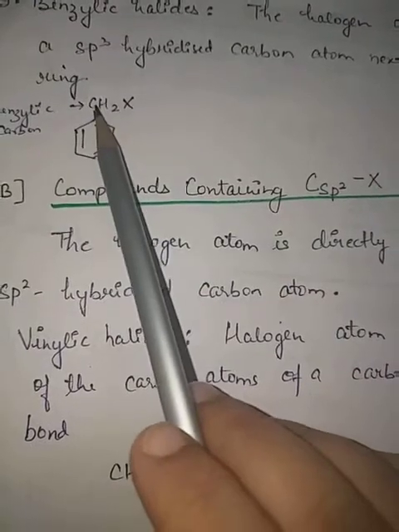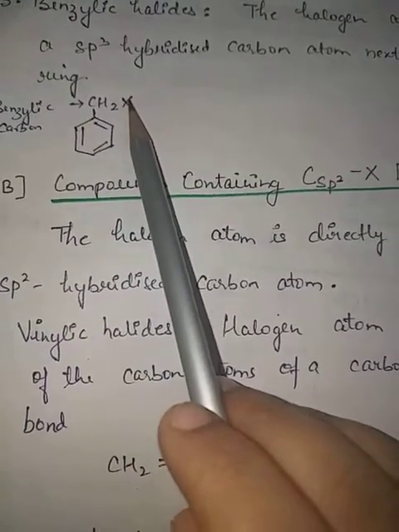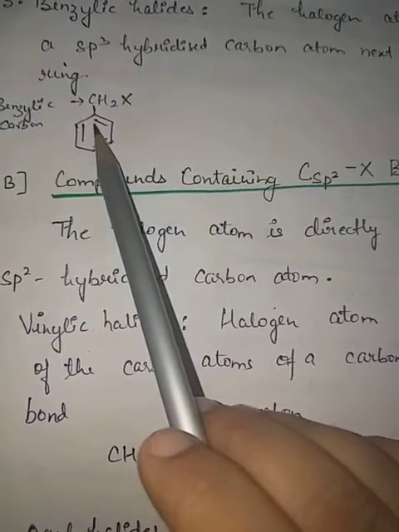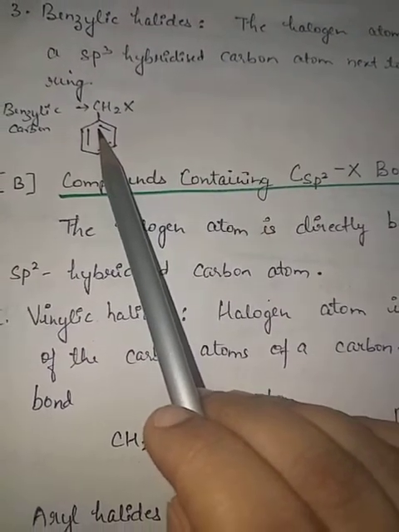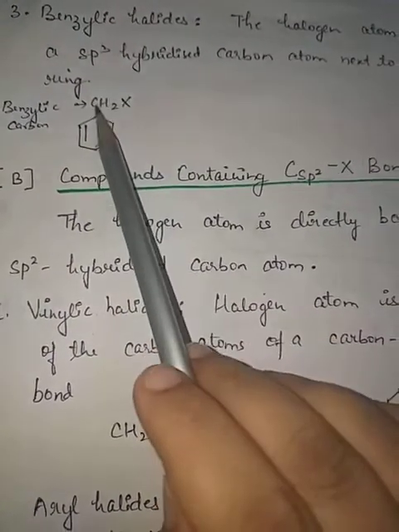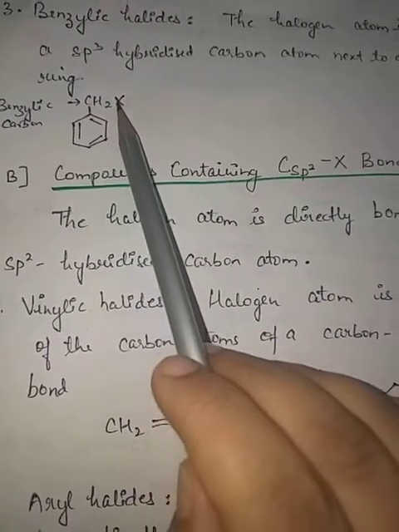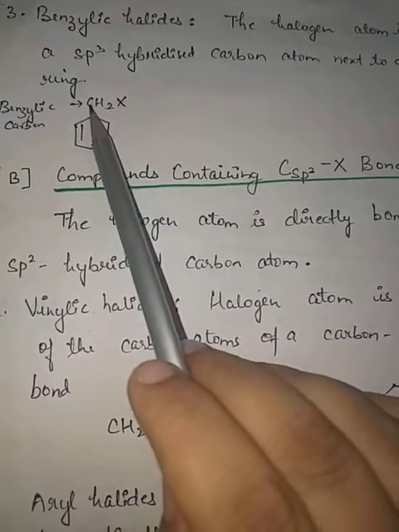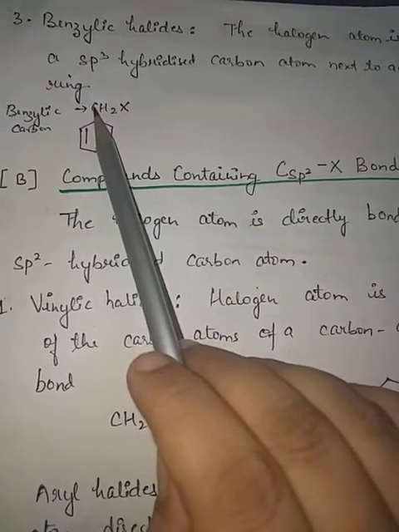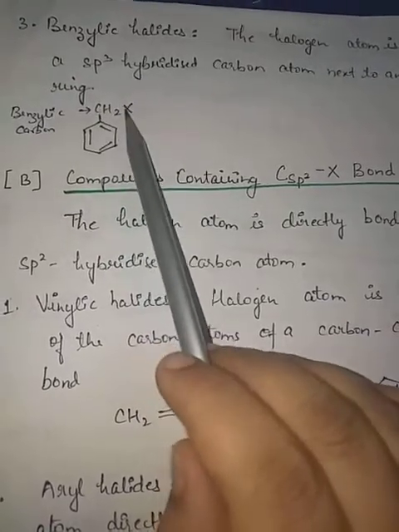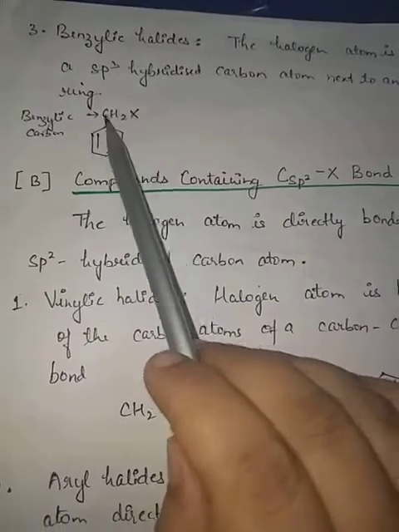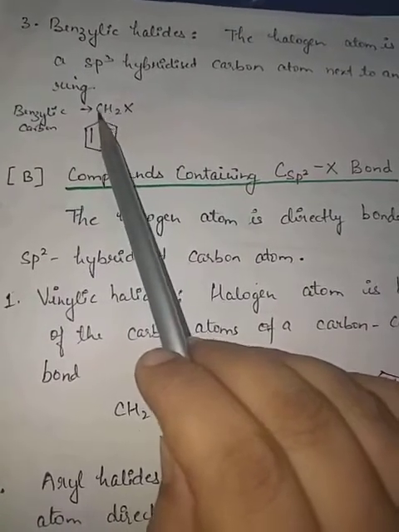The halogen is attached to that carbon atom which is attached to a benzene ring. Such halides are called benzylic halides, and here also the carbon to which this halogen is attached is sp3 hybridized. So this was about the compounds where the carbon of the C-X bond is sp3 hybridized.